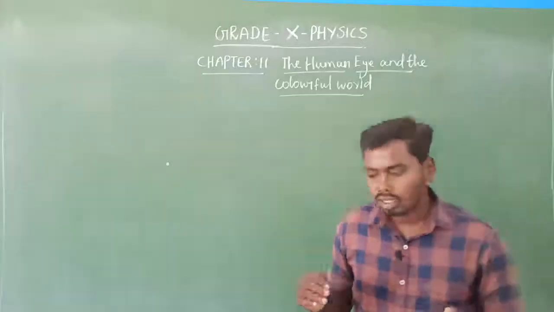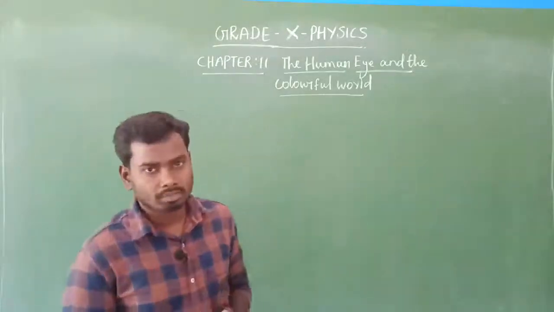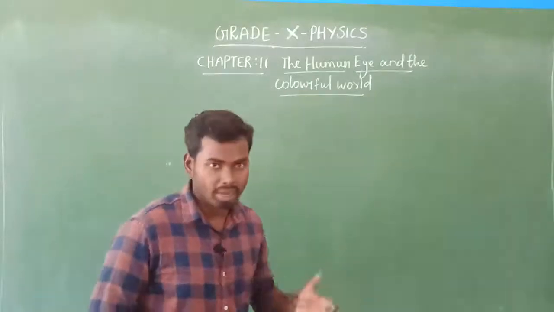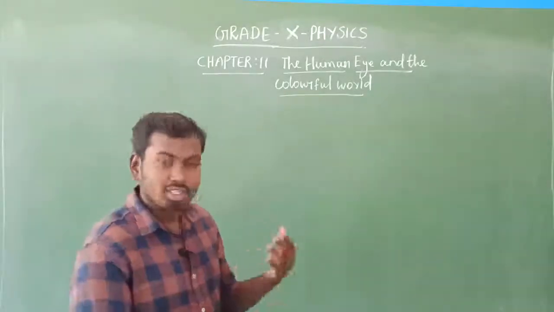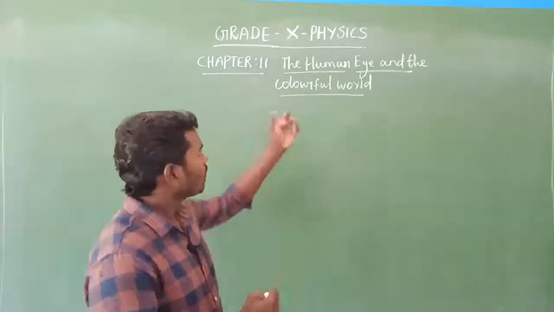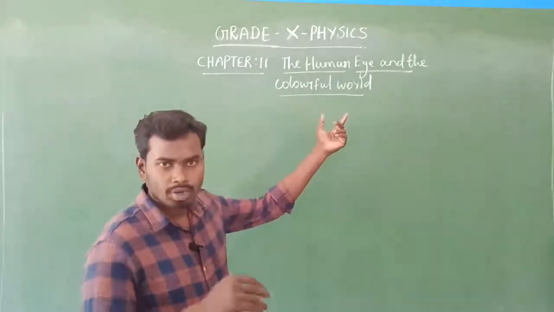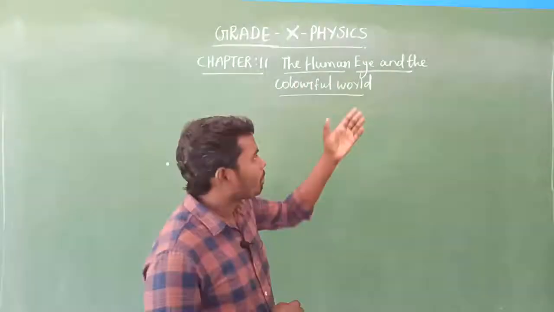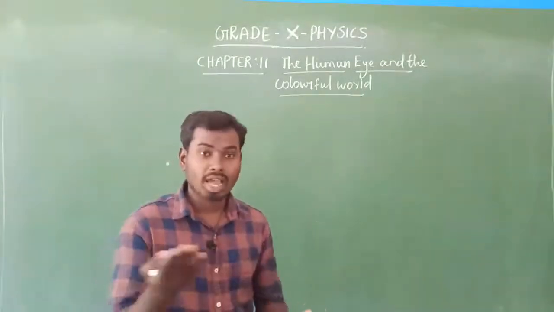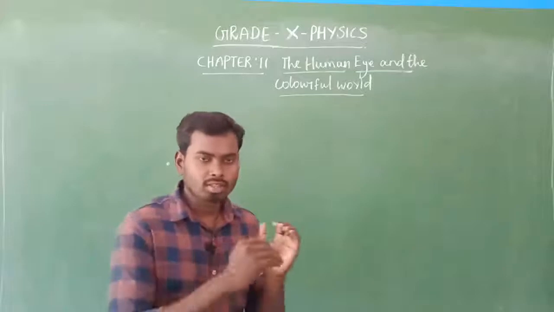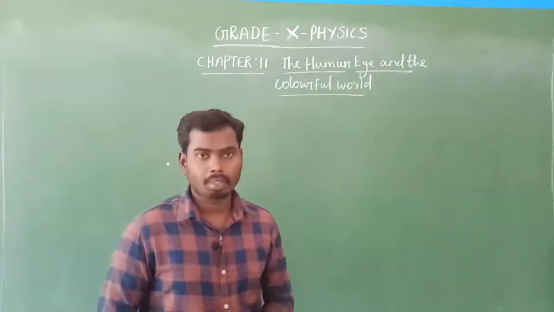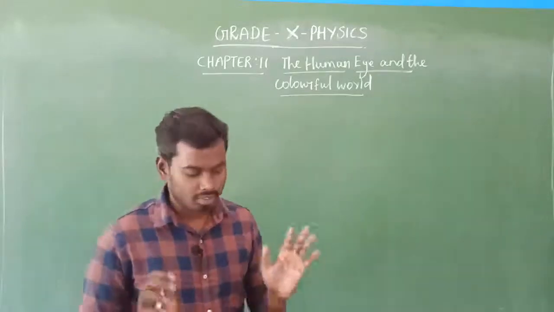Yes, actually this is the last topic in this chapter. In chapter 11 this is the last topic, isn't it? So within this session we will complete this lesson, because the human eye part is deleted. As per NCERT norm, the human eye part is completely deleted. Next, the colorful world, that is scattering and dispersion, is almost completed. This is the last topic, so within this session we will complete this chapter. Very simple, don't get confused.